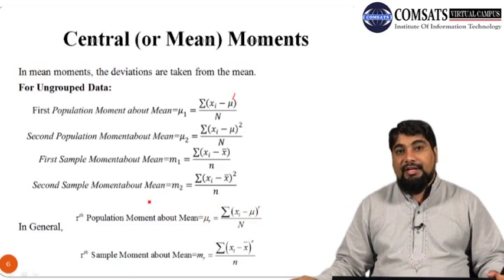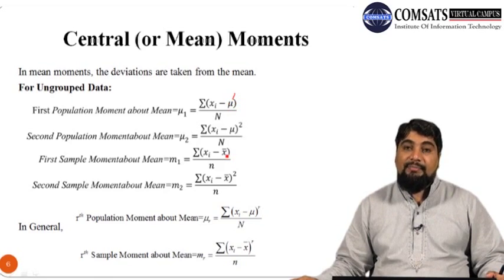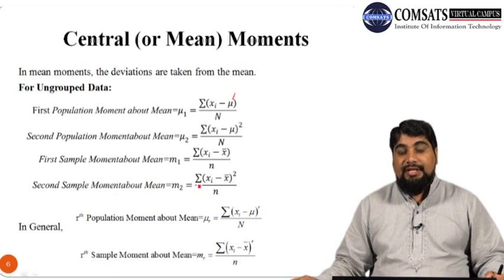Similarly, we can define the sample moments about the mean as well. The first sample moment about the mean is usually denoted by m1, and it is obtained by replacing the population mean mu with the sample mean x bar. So it is summation xi minus x bar, whole over n. Similarly, the second sample moment about the mean is m2, which is equal to summation xi minus x bar whole square over n.